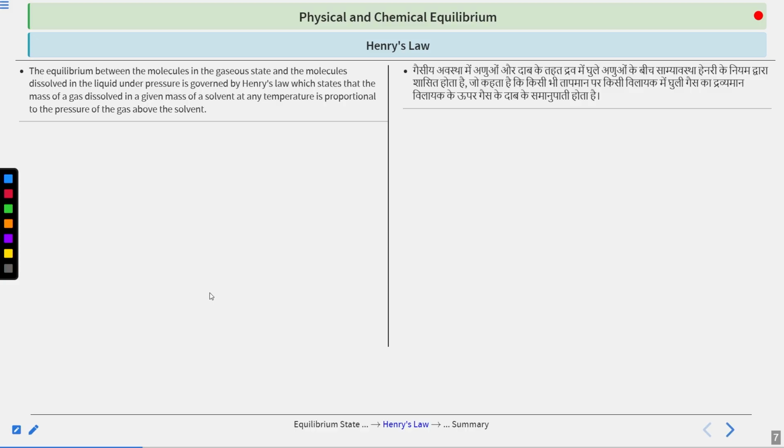Okay, so this is a direct application of Henry's law. Suppose you applied a pressure, now slowly some of the gas will go into the liquid and at last there will be an equilibrium for the pressure you have applied. Now you increase the pressure further, you will get a new equilibrium. So you are getting multiple equilibrium stages, one in each pressure stage. And it is due to Henry's law, because Henry's law says that the amount of gas dissolved in a solvent is proportional to the pressure of the gas above the solvent. Clear?